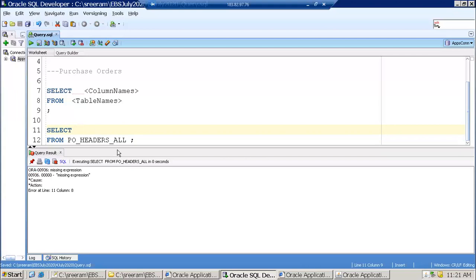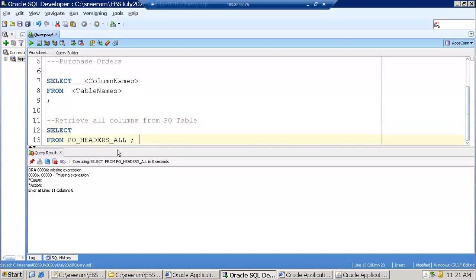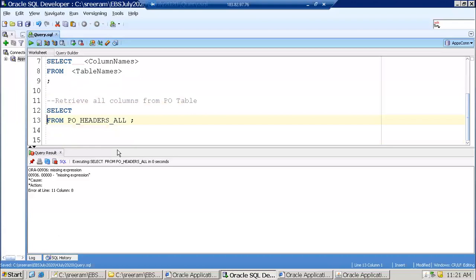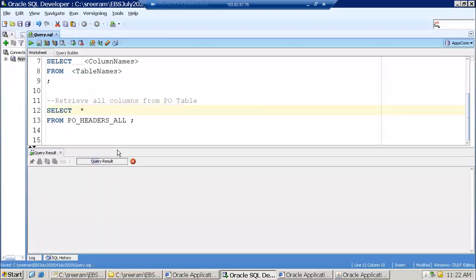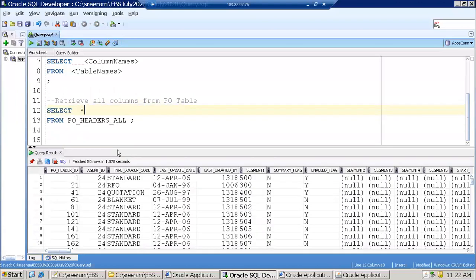Now let us say I want to retrieve all columns. The first thing I want to do is retrieve all columns from the pivot table. What should I mention? As this has a larger number of columns, more than 100, I can't mention all the column names, because it will take much time. What I'll do is just mention star. It will retrieve all columns as well as all rows. Remember, it retrieves all columns and all rows.